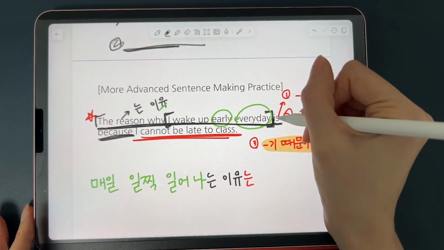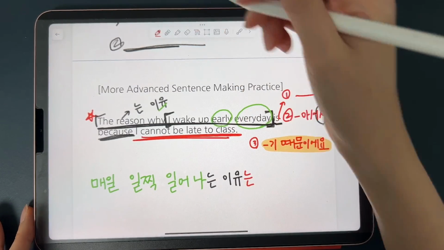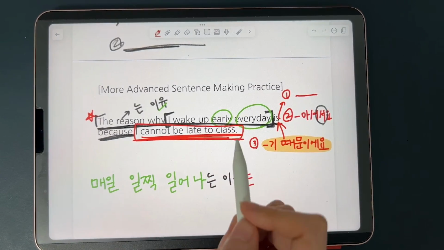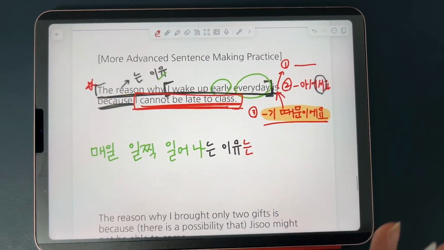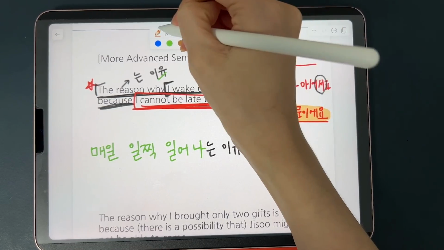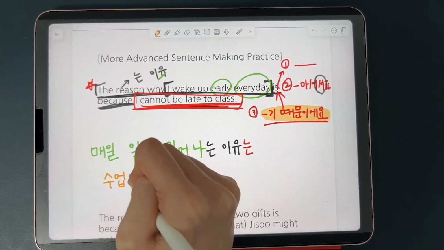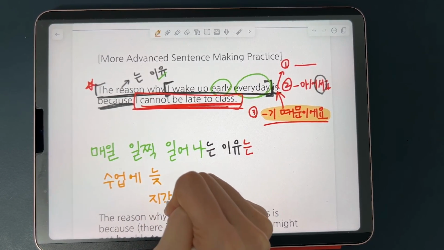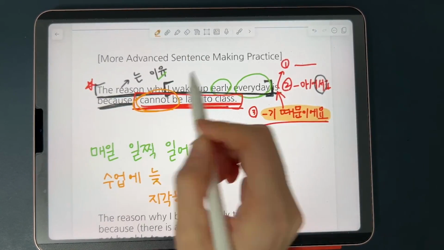So for is because, we can use 기 때문이에요, which can come at the last part of the sentence. So we can first translate I cannot be late to class and then combine it with 기 때문이에요. So let's try I cannot be late to class. I'm not allowed. I'm not supposed to be. So to be late to class is 수업에 늦다, or you can also say 지각하다. 수업에 늦다 or 수업에 지각하다, and you're not supposed to be late.